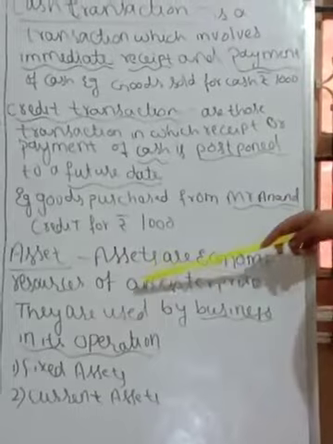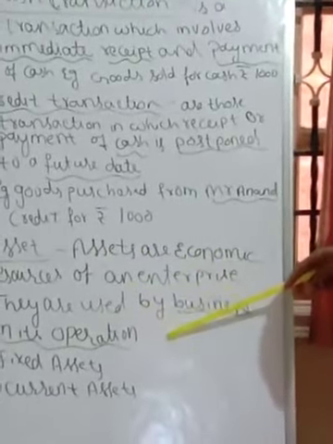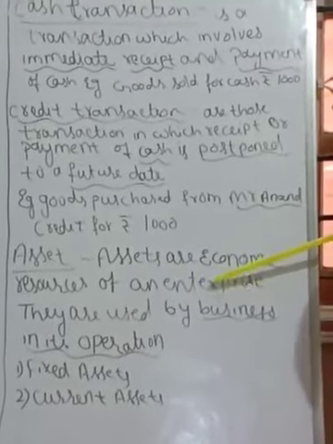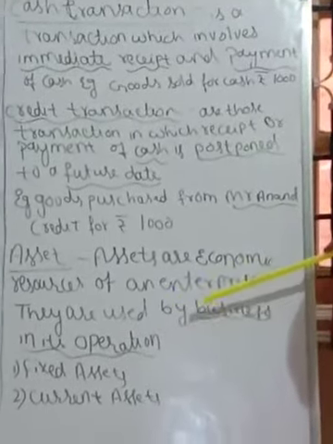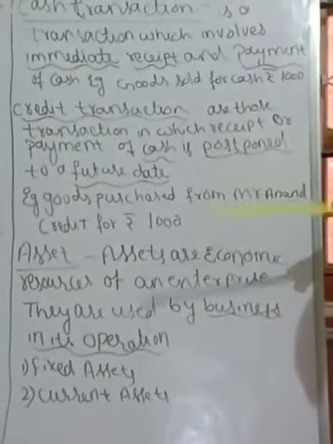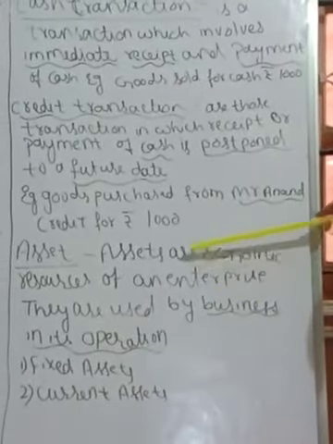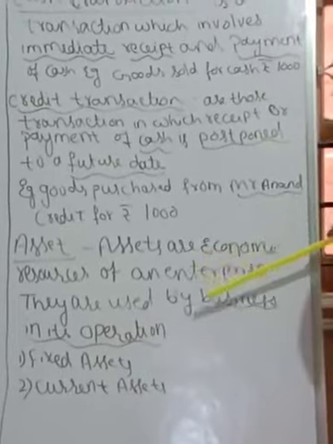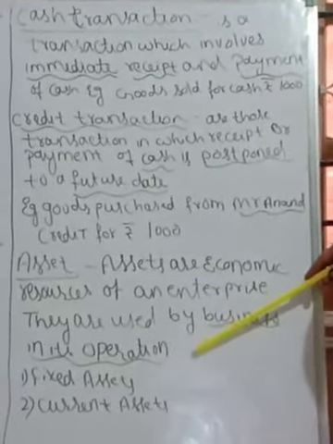Assets are economic resources of an enterprise. They are used by the business in its operation. So assets means economic resources of an enterprise, of a business firm. They are used by the business. It has been used in the business for its operation, for its business purpose.